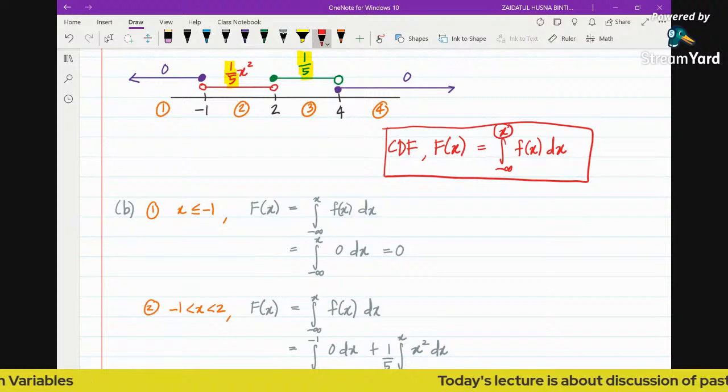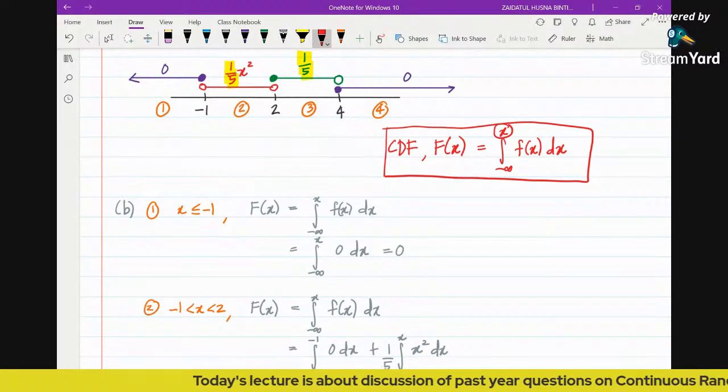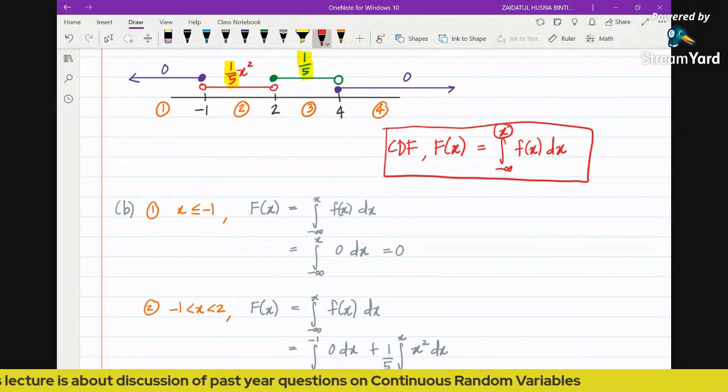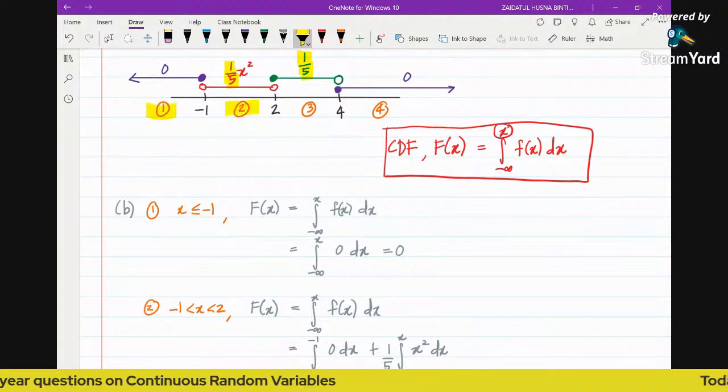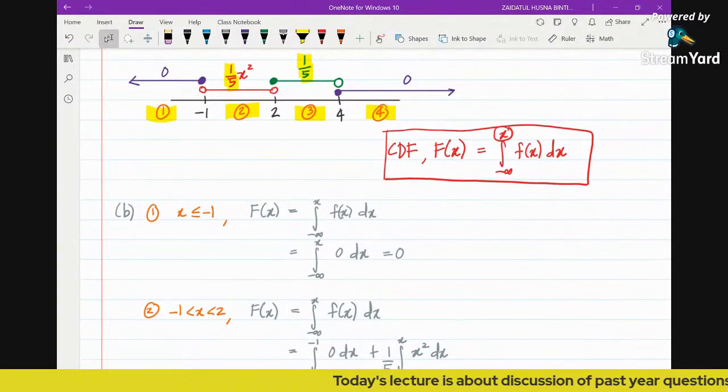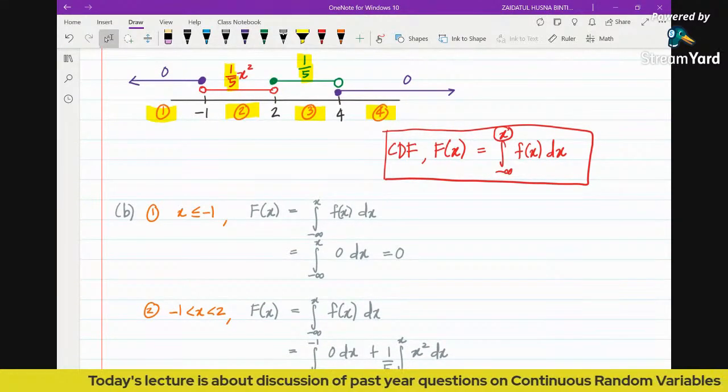So now, what do we do first? We draw the number line and we substitute the value of k. You can see that in this number line, there are 4 different regions involved. This is the first region, second region, third region, and fourth region. How are we going to obtain our CDF? First things first, we start with the first region.